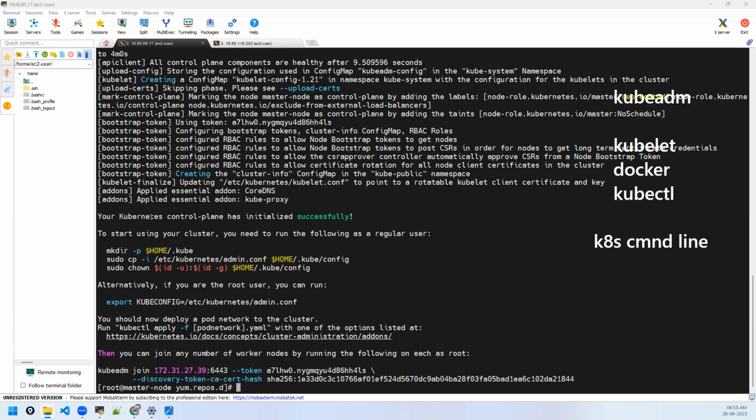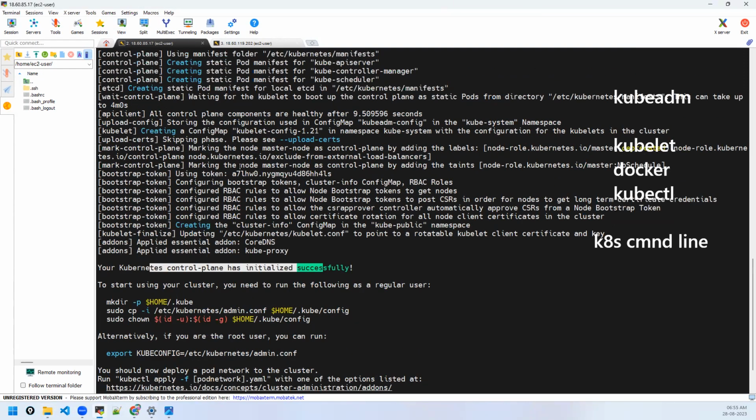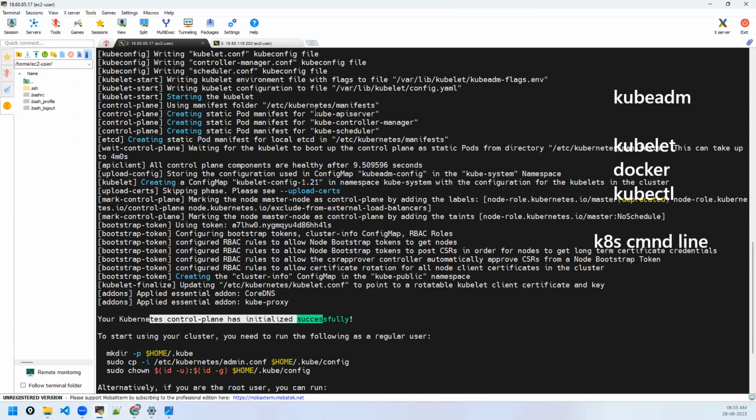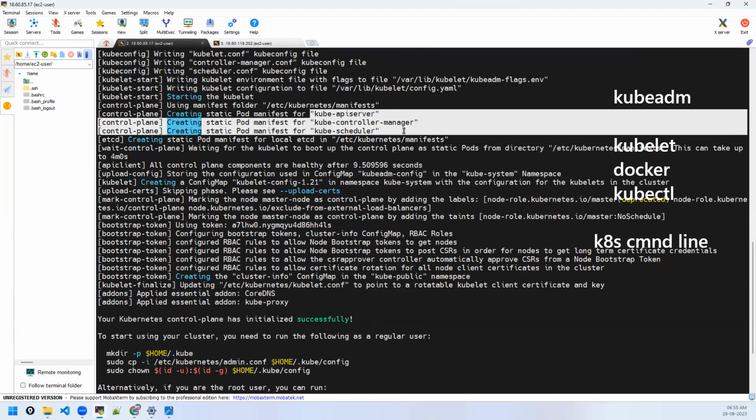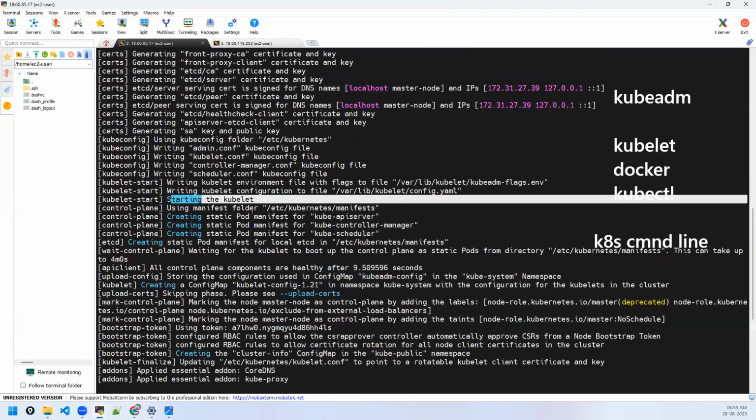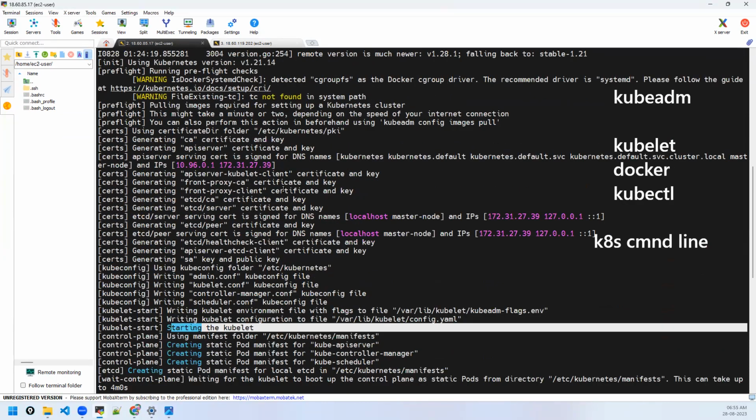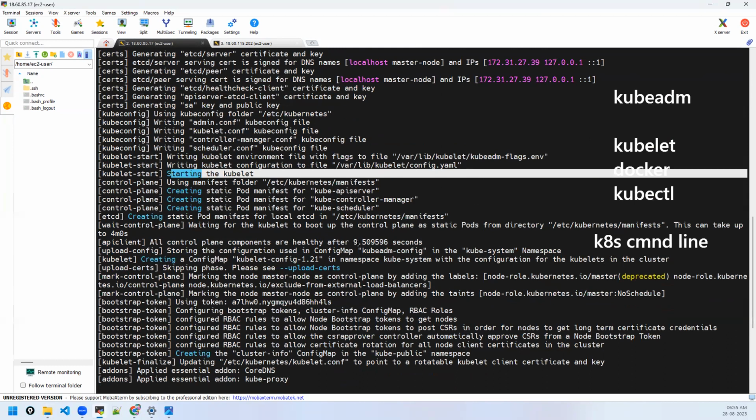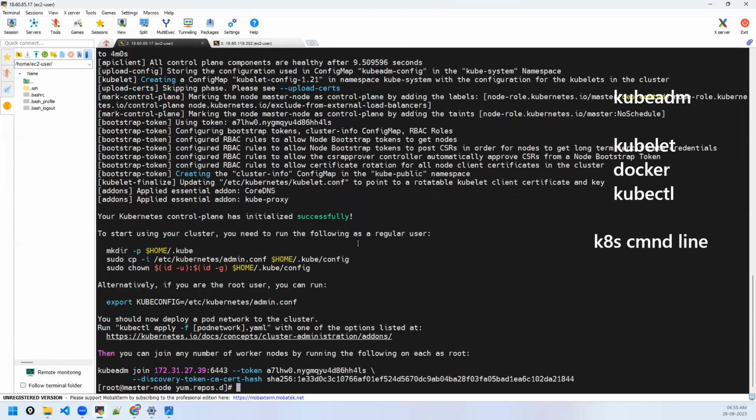So here you can see control plane has initialized. If you see, it has created the kube API server, controller manager, scheduler. Kubeadm is taking care of all of that. Starting the kubelet, right? It has done all of that. And master node is created successfully. Okay, and yeah, control plane has initialized successfully.